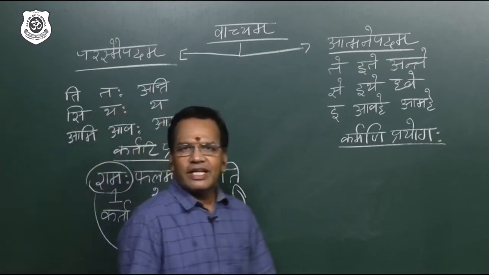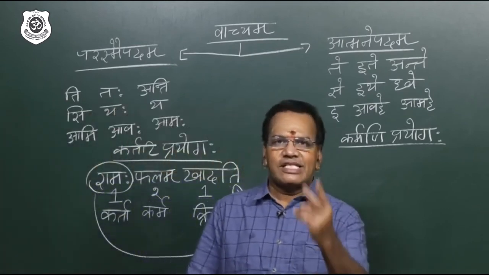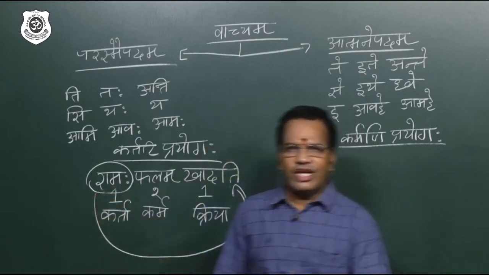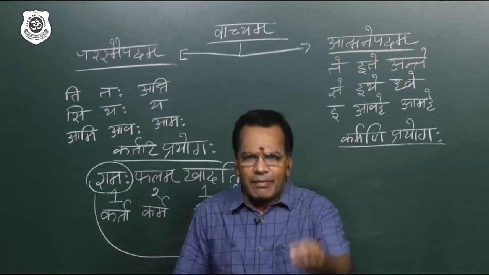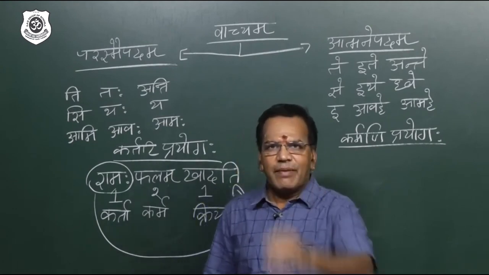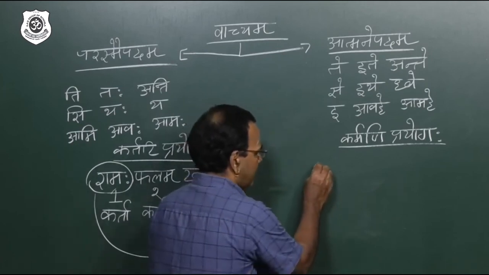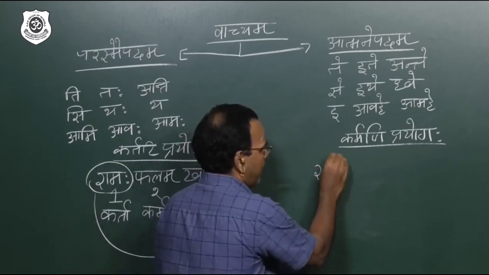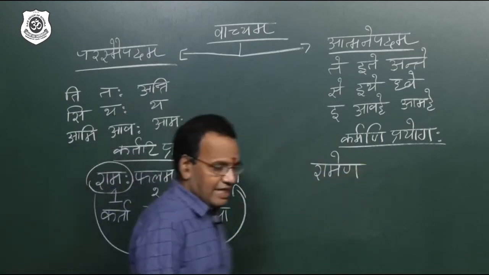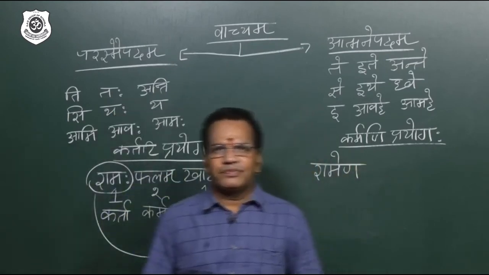Now I will go to Karmani. What I told, Karmani Prayoga, subject will go to Tritiya. Just take this subject. What is Tritiya? Tell the Shabda. Ramaha, Ramau, Ramaha, Ramam, Ramau, Ramane, Ramena. Yes sir. I wrote Ramena. Ramaha, Ramena. Then here I gave Phalam.